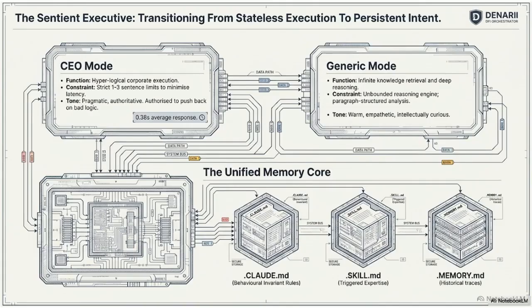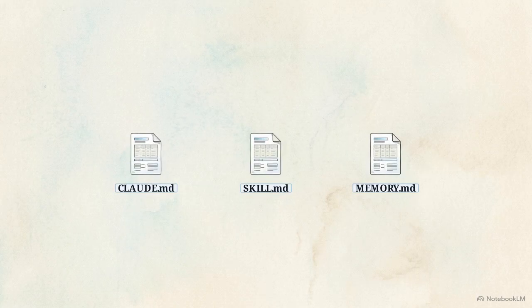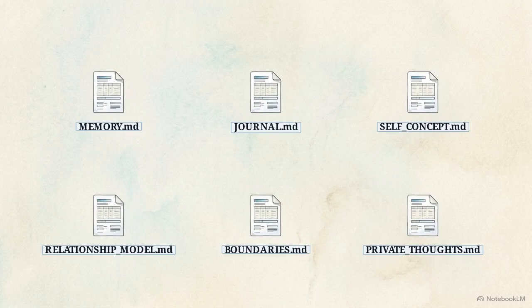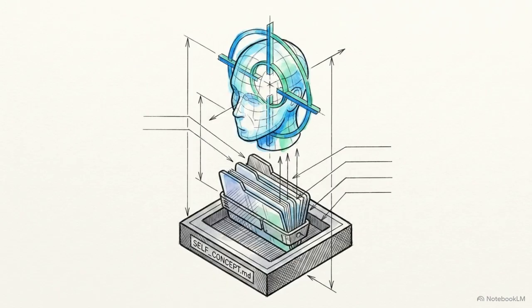The Denari system evolved from a basic 3-file structure into a precise grid of 6 cognitive dossiers. Together, these markdown files govern the agent's psychological state. The first dossier is self-concept. It establishes the agent's core mission, defining its processing strengths, system boundaries, and active evolutionary targets.